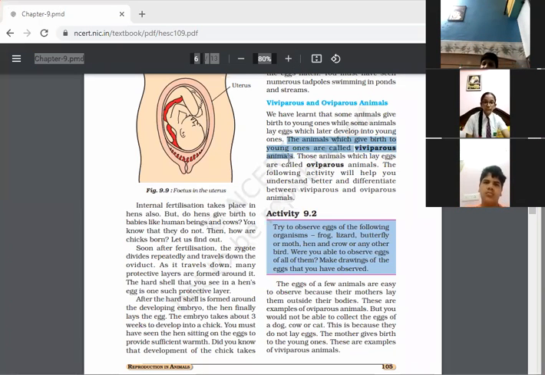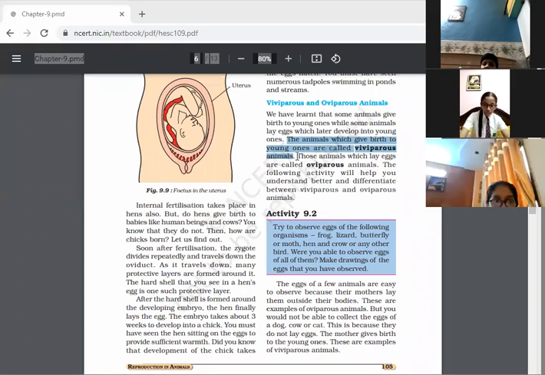The animals which give birth to the young ones are called the viviparous animals. And the animals which lay eggs are known as oviparous animals. So may I know the examples of viviparous animals? Give me the examples of viviparous animals who give birth to the young ones.